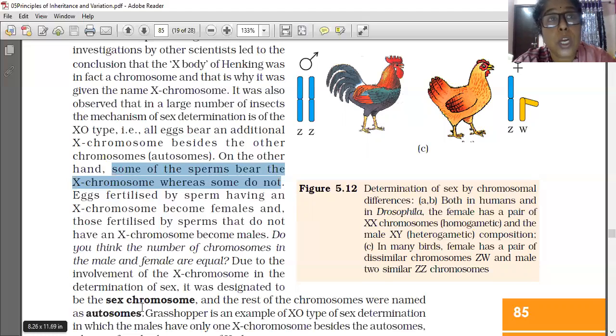And if the sperm not containing the X chromosome fertilizes the egg, then it is X0 type, which is considered male only.